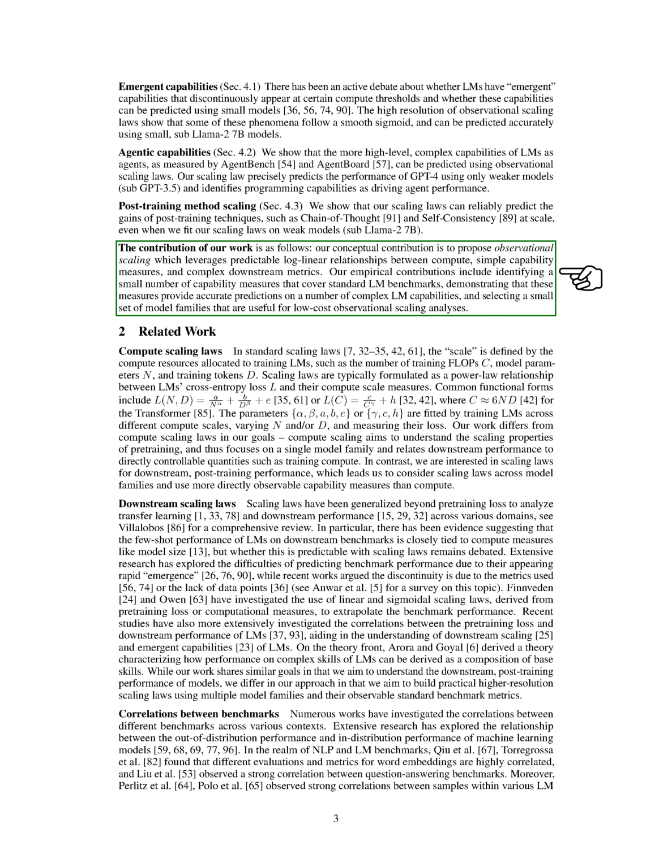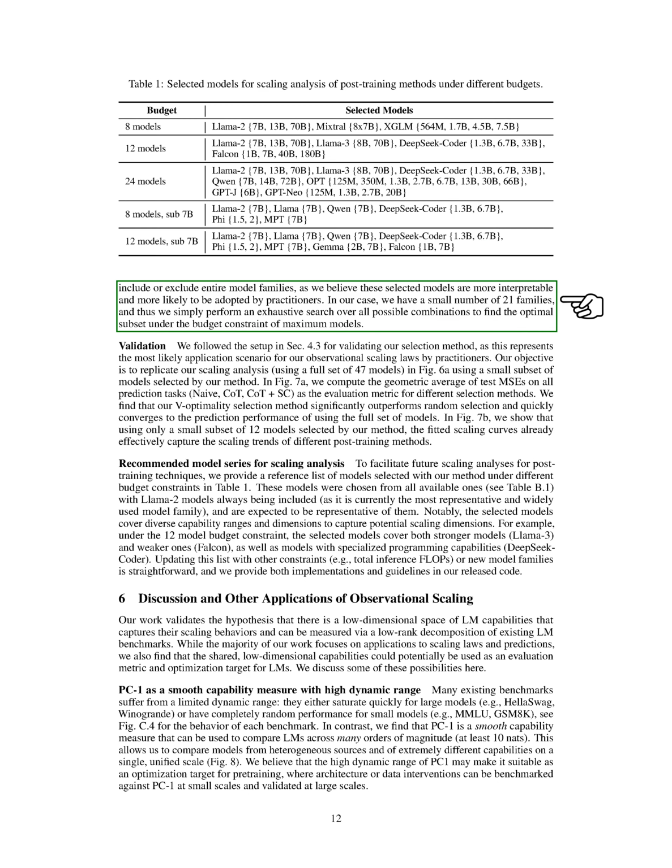To make scaling analyses more accessible, we identified a small set of models that maintain high prediction accuracy while reducing evaluation cost. We used optimal experimental design theory to select an optimal subset of models for regression problems, considering a constraint on the maximum number of models to choose. By conducting a structured search over model families, we found an optimal subset under the budget constraint.